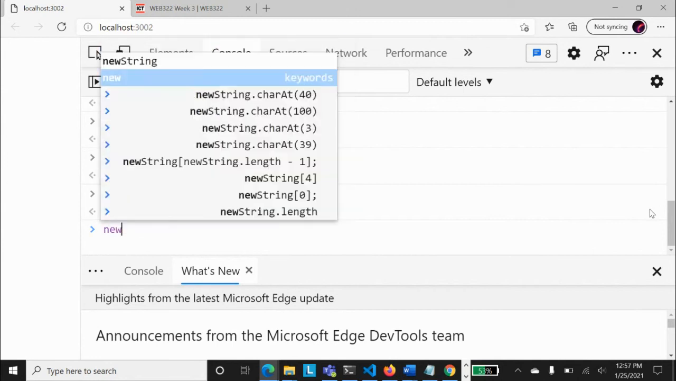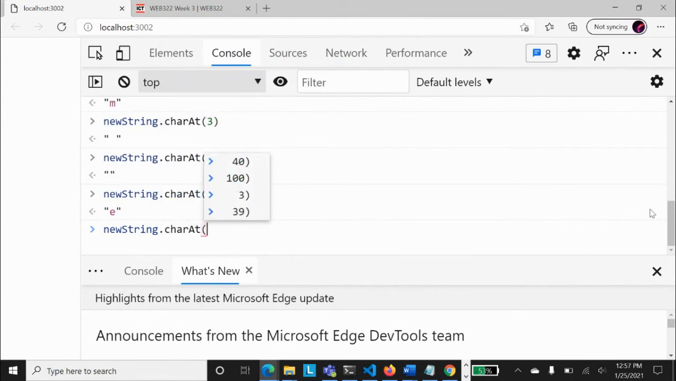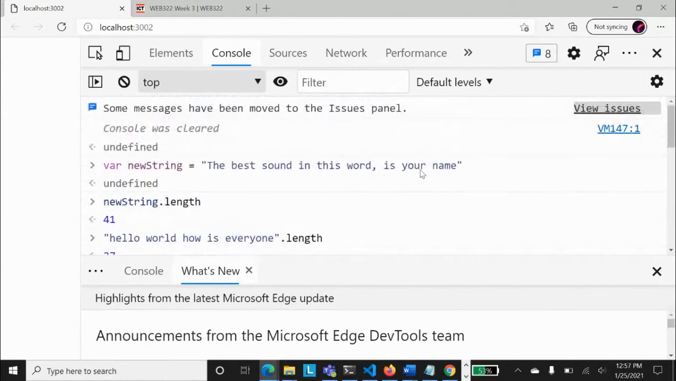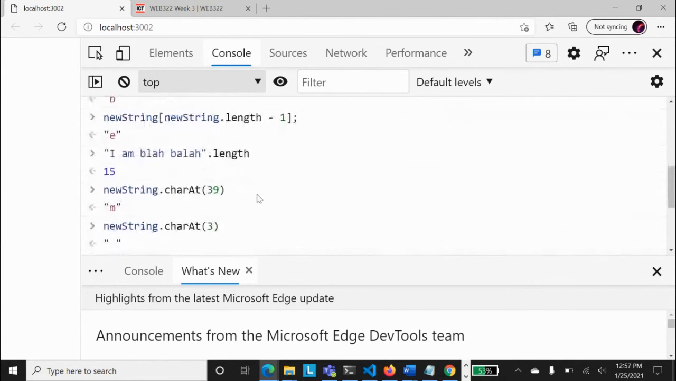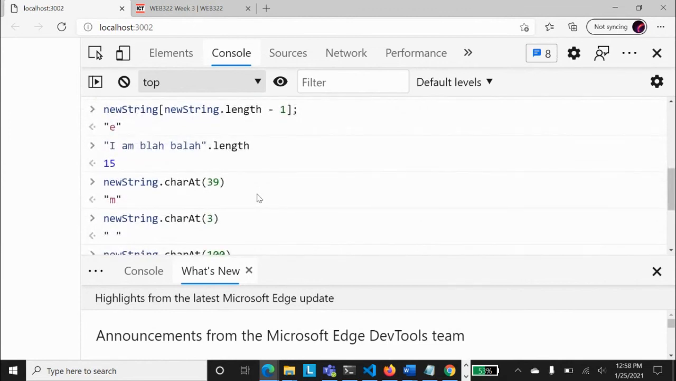You can find any character at any location using charAt. Isn't that interesting? For example, if I say 38, I don't know what is at the 38 location. Let's see, 41 is the last. It says that A is at the 38 location. So understanding all these string operations, everything is understood now.